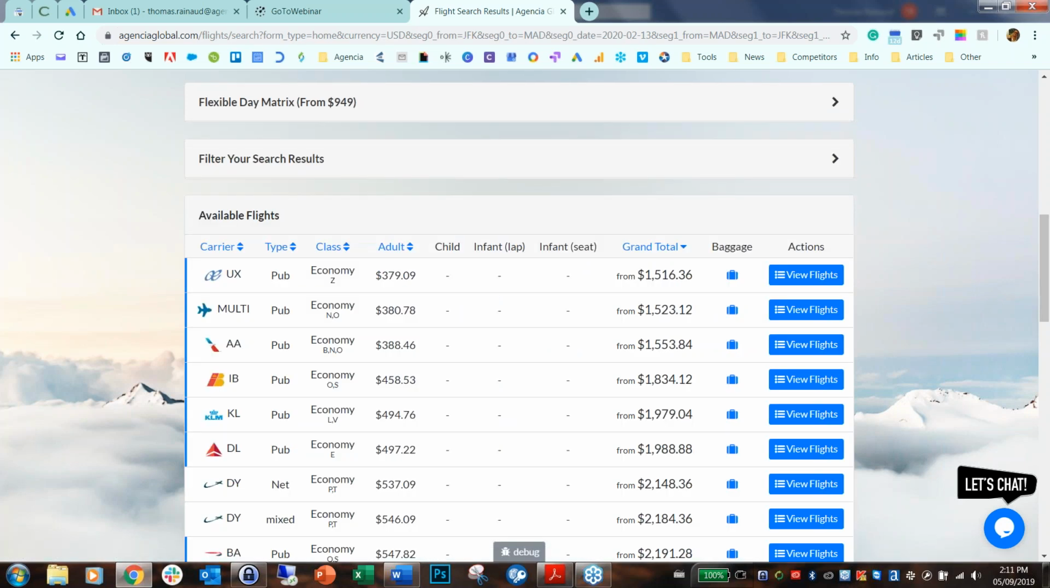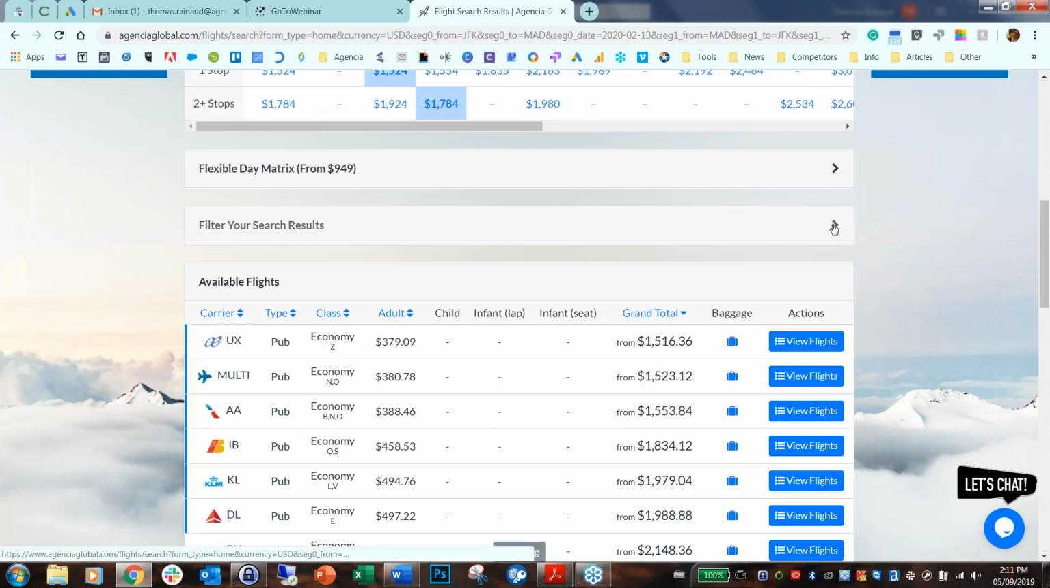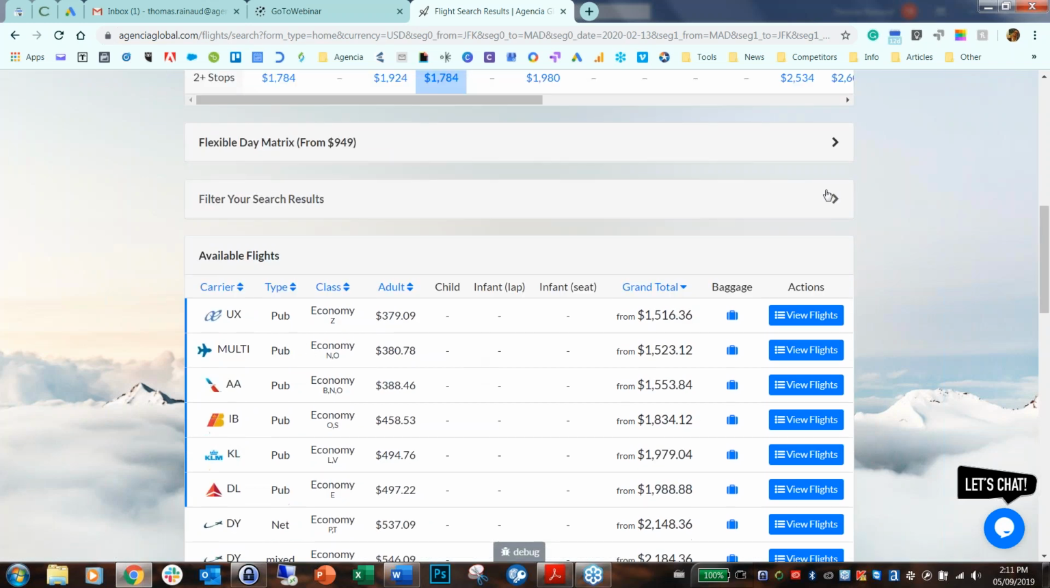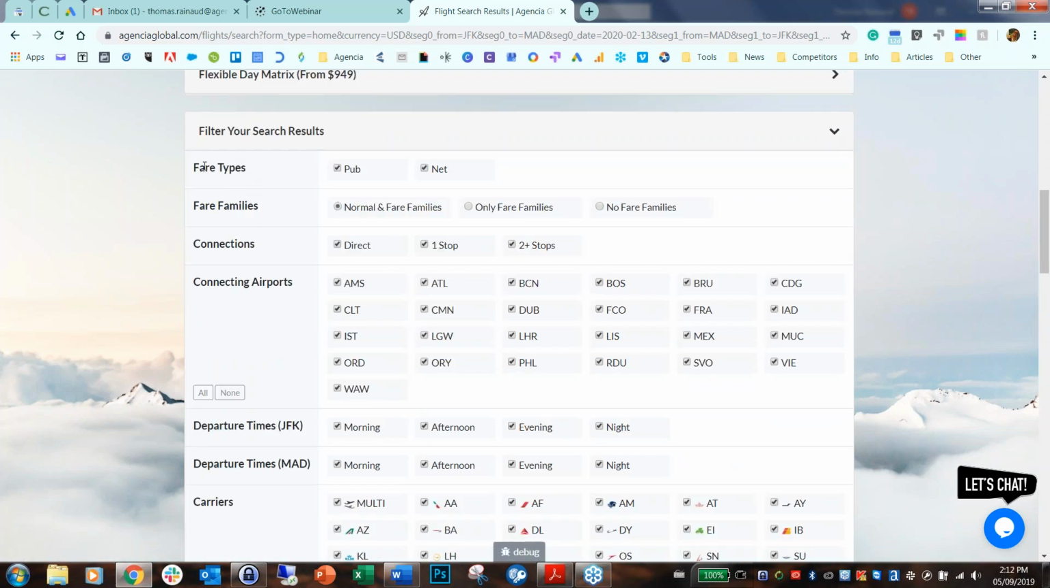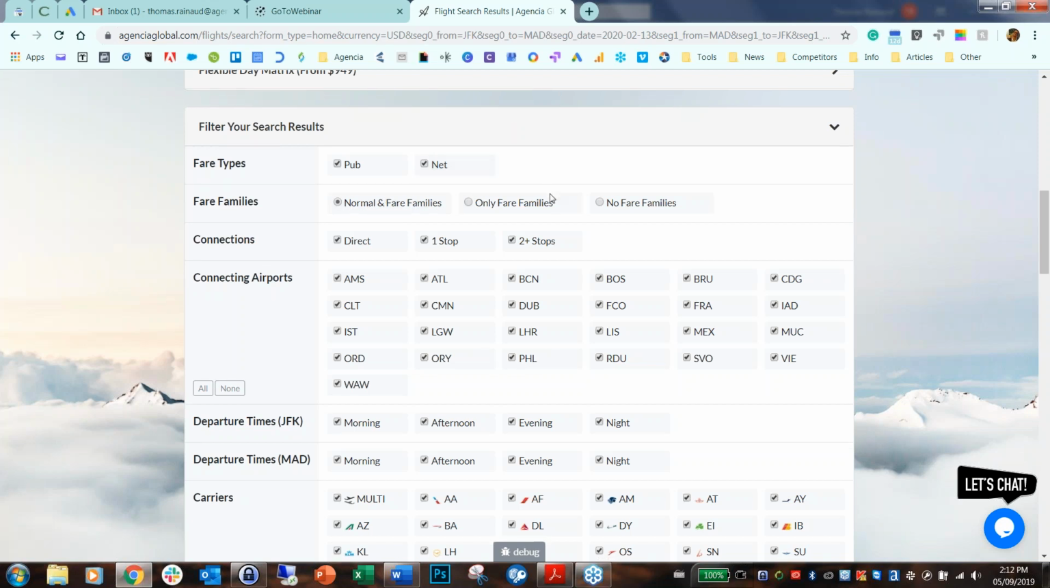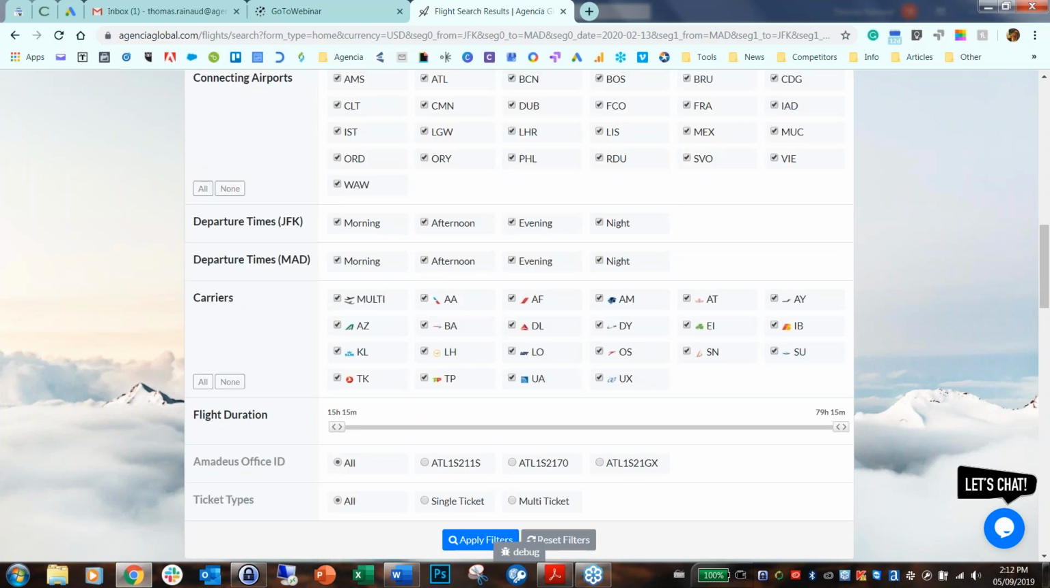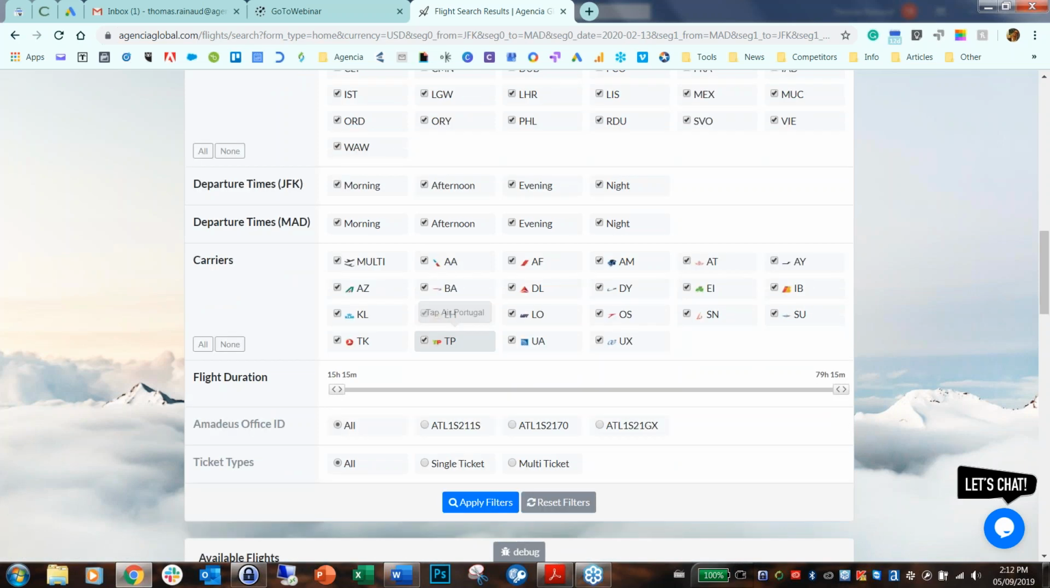You also have a filter search result, because as you can see here, we have lots and lots of results. So maybe you just want to go for the cheapest fare, but you might also want to filter your results. You can filter them by fare type, whether it's a published fare or net fare, or by fare families. Let's say we want to remove 2 stops or more because it's way too many for a trip to Europe, since it's not that far. You can also change some connecting airports, departure times if you or your customer have some preference, overall flight duration, and ticket type.